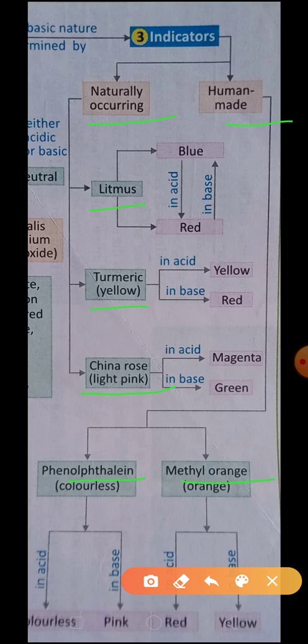Clear? The litmus indicator shows red color in acid and blue color in base.